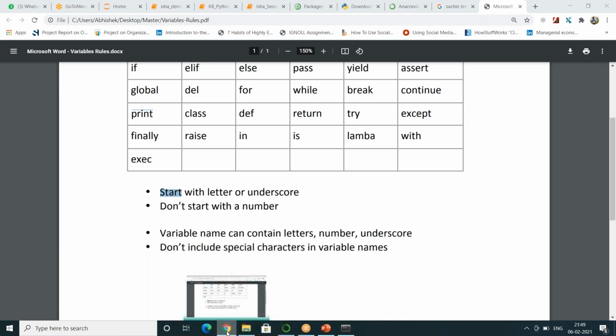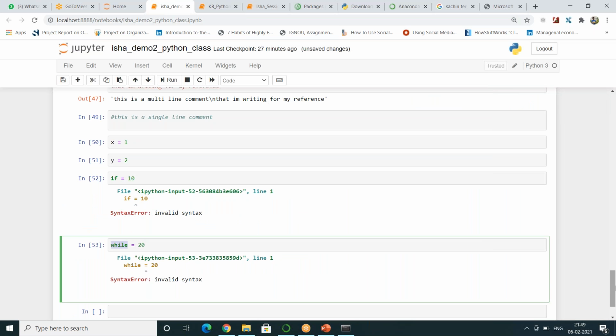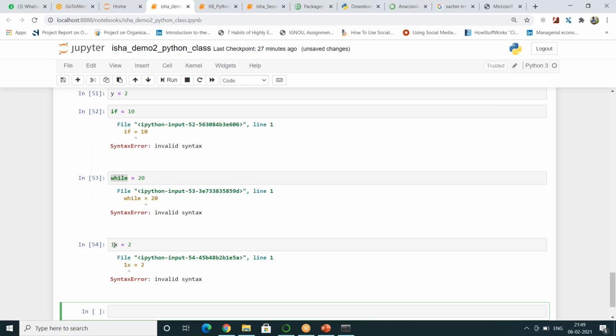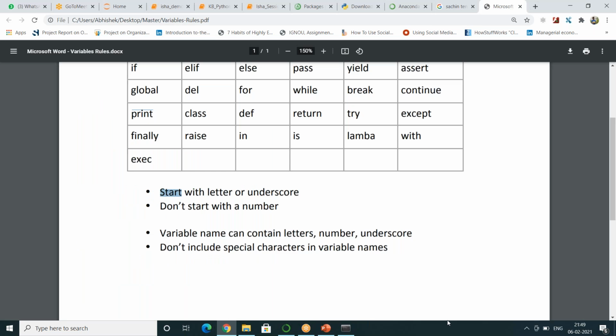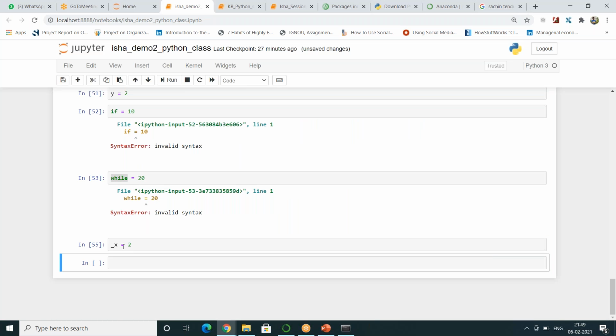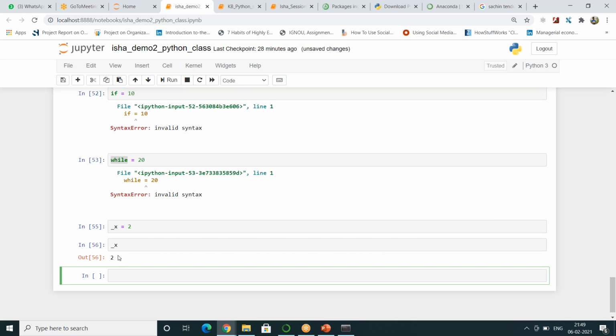So let's try it out. Let me go to my Anaconda. So here, what if I write 1x as my variable name is equal to 2? You cannot do this. Don't start with a number, as it says in the variable sheet very clearly. Okay, start with a letter or underscore. Suppose I write underscore x is equal to 2. Yes, you can do this. Now this underscore x is a variable for Python, so it will give you 2.